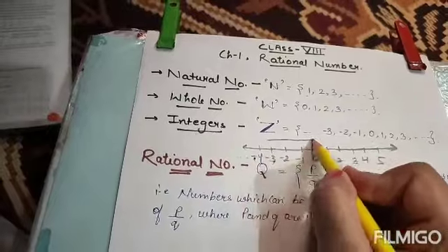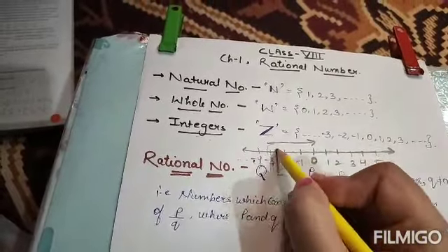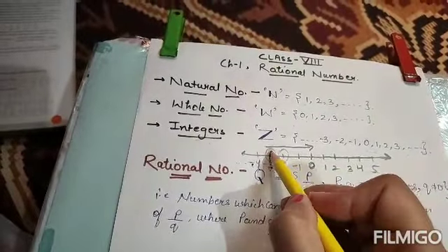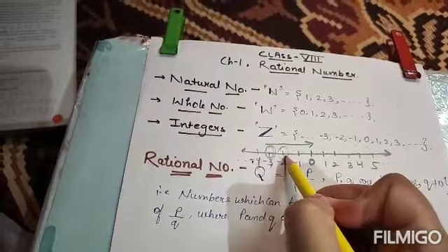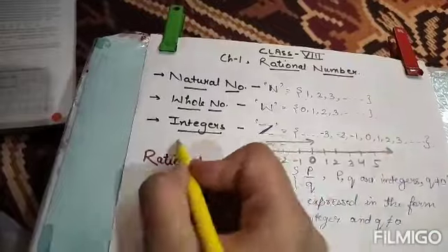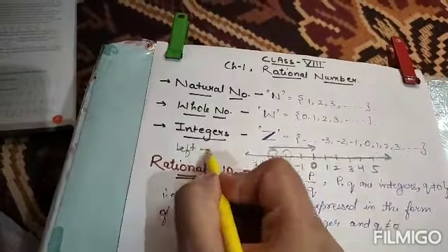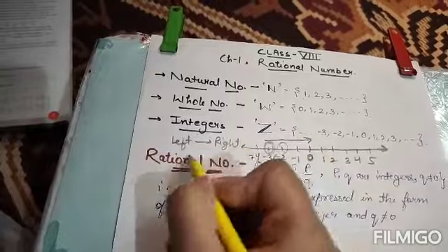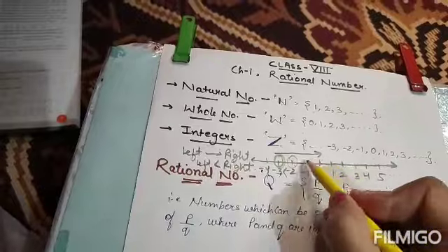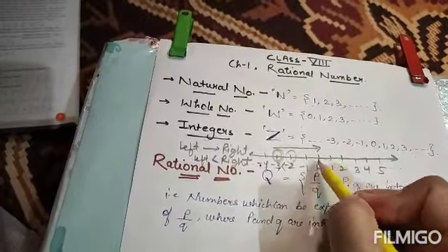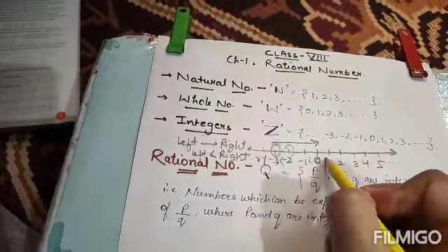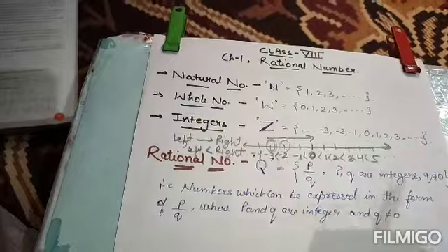Whenever we go from left to right, the previous number is always less than the forward number. Suppose we are moving from -3 to -2. That means -3 will be less than -2. Always, if we are moving from left to right, the left number will be less than the right one. That means if we are moving from -1 to 0, then 0 will be greater than -1. These are all in increasing order.